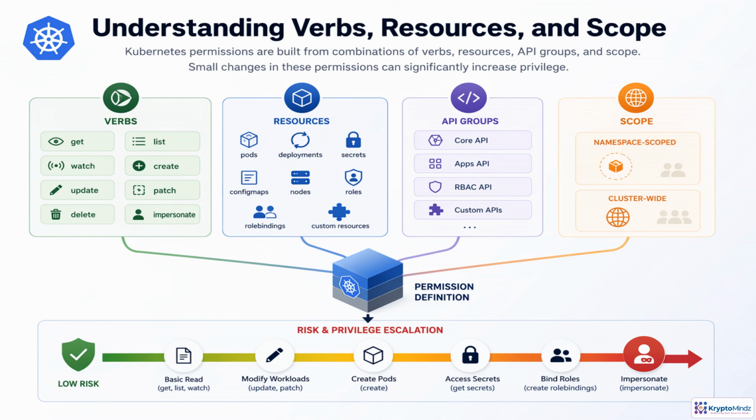One useful way to read an RBAC permission is as a sentence. Who can do which action, to which object, in which API, and across what scope? Verbs are the actions, such as get, list, create, delete, or impersonate. Resources are the targets, such as pods, secrets, roles, or nodes. API groups identify which Kubernetes API owns the resource. Scope determines whether the rule applies in one namespace or across the cluster. The key security lesson is that not all verbs carry the same risk. Reading pods is usually low risk. Creating pods, reading secrets, binding roles, or impersonating users can become privilege escalation.